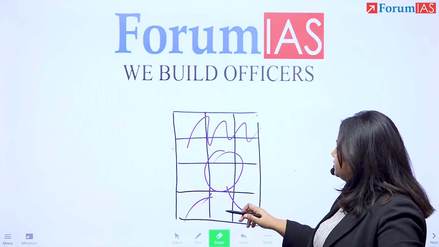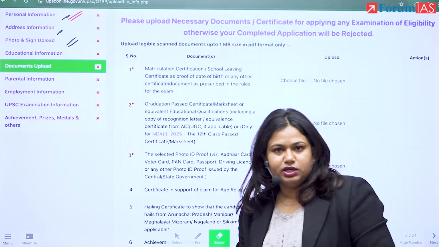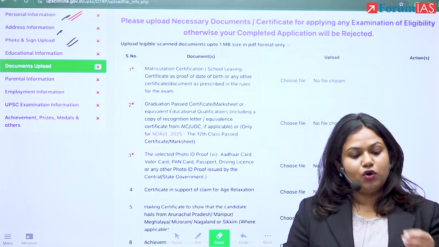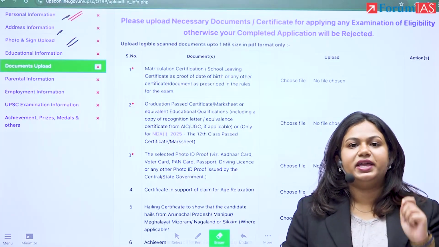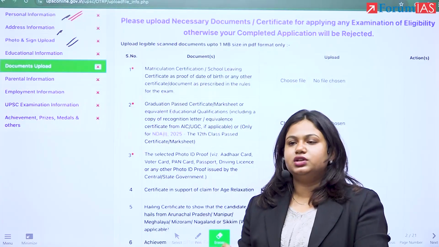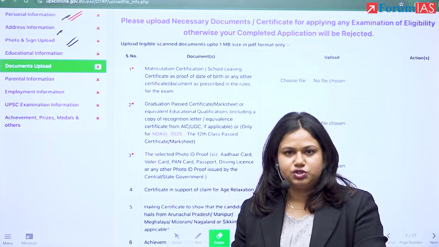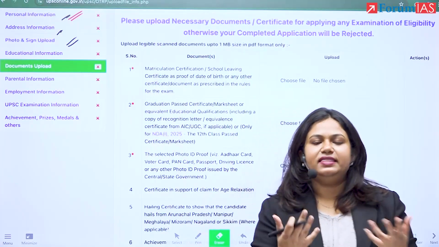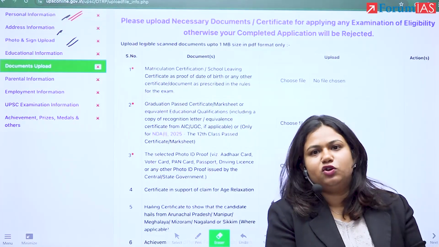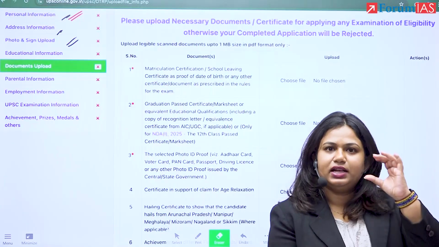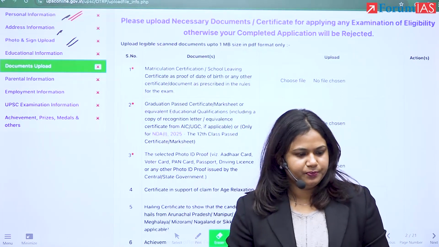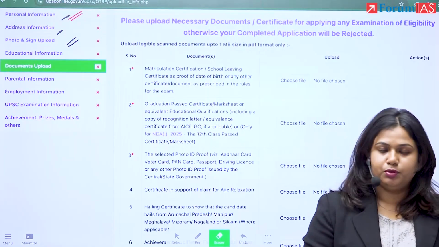They've also said that the picture should be recent, not more than 10 days old. That's not a very difficult thing to accomplish. We would advise you to follow the rules and the instructions to the T. Do everything in your power to follow every instruction that has been given to you. If they're asking for a recent picture, do not put an old picture. They're also saying that you have to maintain the appearance that you're putting in the picture. So don't get designer beards or hairstyles or different things that you cannot maintain till the exam. If you're the sort of person that wears glasses, make sure that in your picture also you're wearing your glasses. So those are the things for photo proportion.